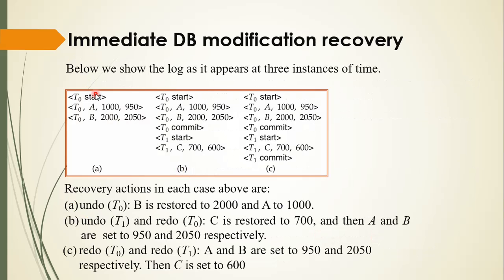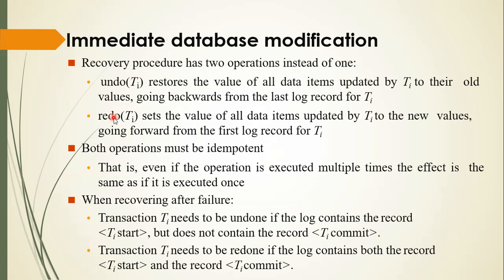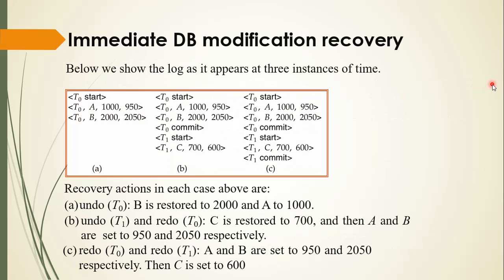Here Ti means 0, 1, 2, 3 up to n, any transaction. So T0 start but we don't have a commit, so we have to undo, and undo means old value, so it restores 1000 for A and 2000 for B.